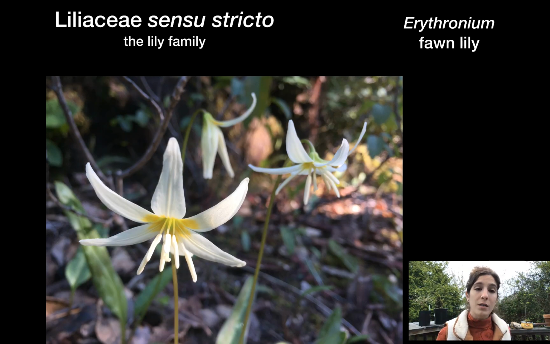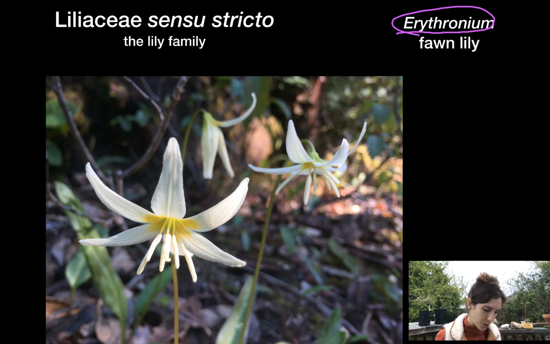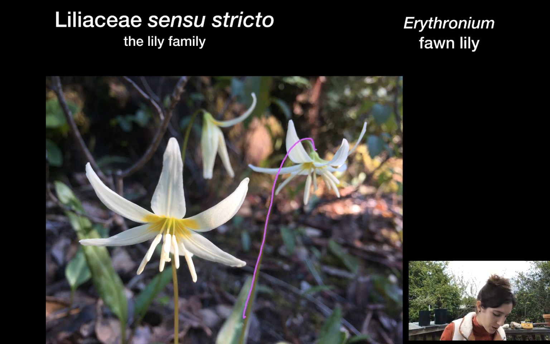Okay, the next genus in this family is Erythronium. That's a required genus. Erythronium has a few common names, but I think the most well-known one is the fawn lily, especially around these parts. From this picture, you can tell a lot of times the flowers are held nodding. So again, pollinators might need to hover from below. Like Lilium, looks like we've got some tepals here. The sepals are indistinguishable from the petals.